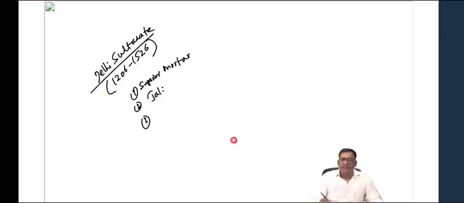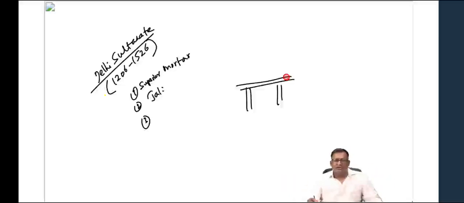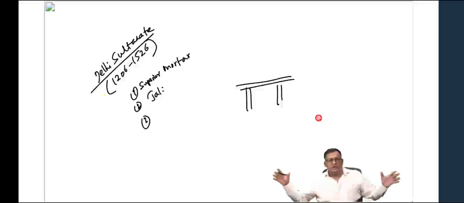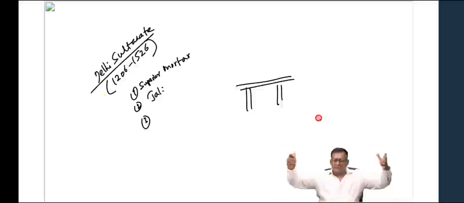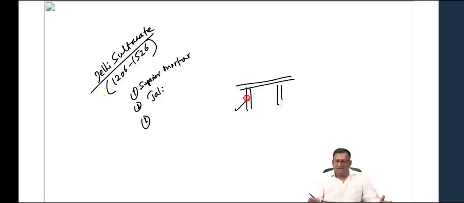So in India, we have the slab and the beam method. Understand this? In India, we had the slab and the beam method. These are the beams and this is the slab, right? So for example, if you see high-rise buildings, flats nowadays, what does the architect or the engineer do? He'll put up a firm foundation and then he'll raise pillars, right? He'll raise pillars like this. And then these are called beams, and this is called a slab. So therefore, it is called a slab and beam method.